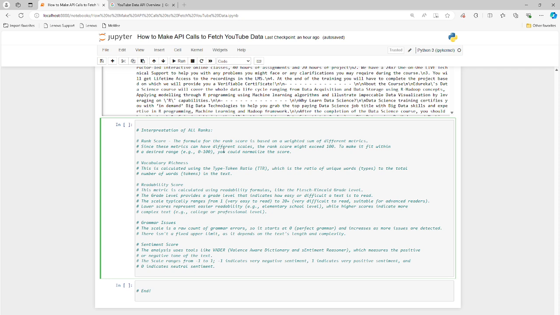So we have a readability score here. 1 is very easy, and 20 plus is very cumbersome. It's convoluted. It's very complex. It's not easy to read. So ideally, to generate a high rank, 90 or above, you want something that is rich in vocabulary. It has a low readability score, right? So lower is actually better. If it's too high, it's going to be complex and you're going to lose people, right? You want to use good grammar, something that's descriptive, something that's meaningful, something that has purpose, right? When you're describing the video, and the title and the description too.